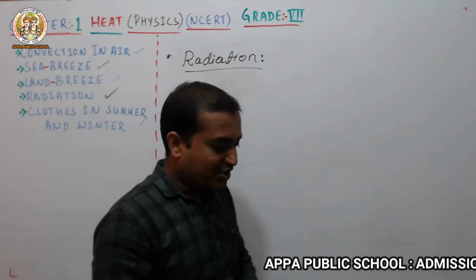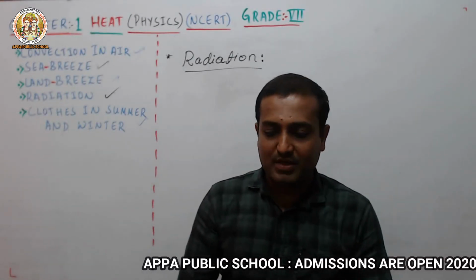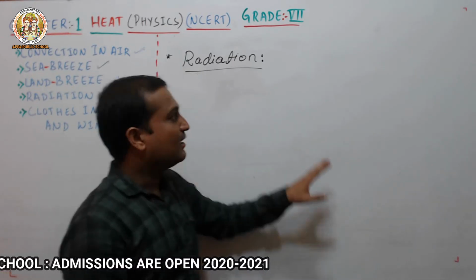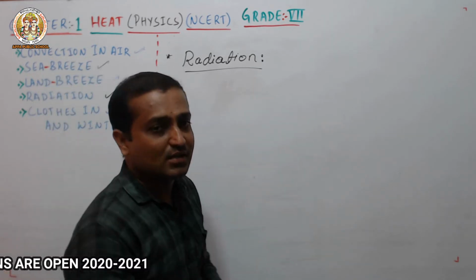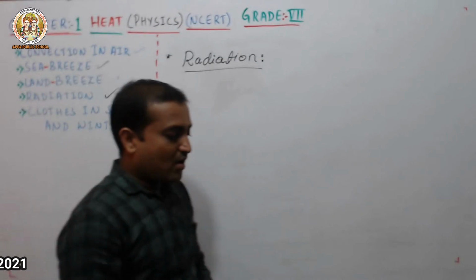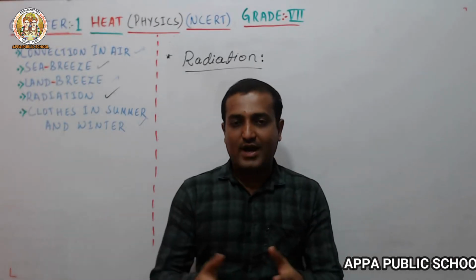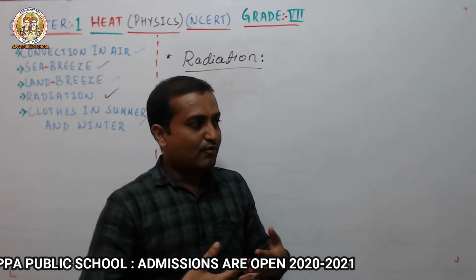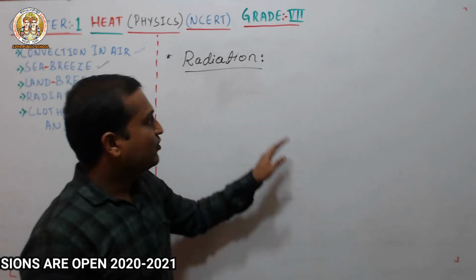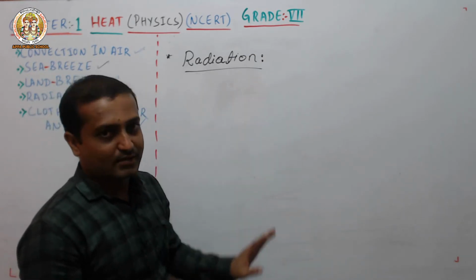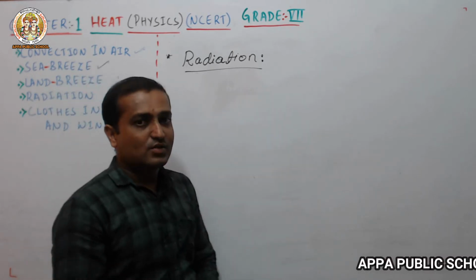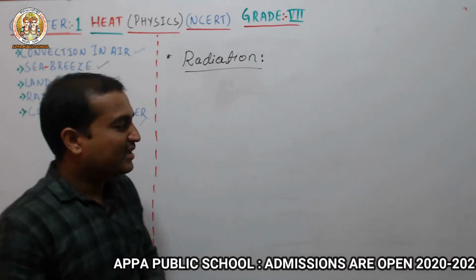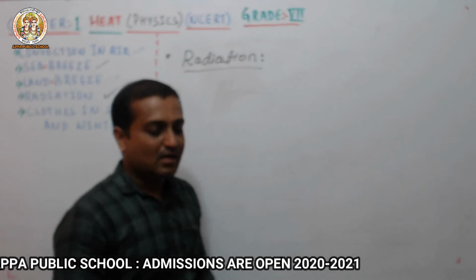Okay, got it? Let me give you an example. Heat from the sun reaches the earth by radiation. And when we sit near a fire, we feel warm, our body feels warm. Why? Because of the heat radiated by the fire. All hot bodies radiate heat, and this process we call radiation.